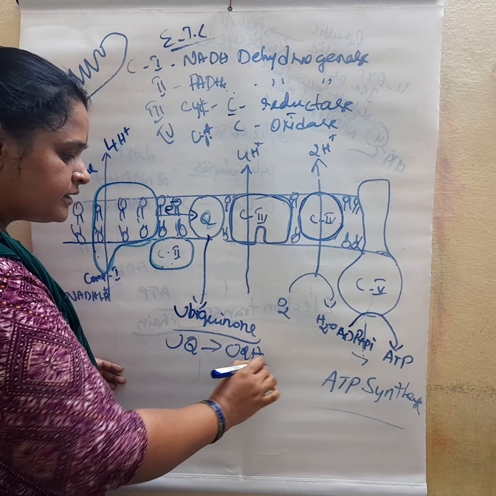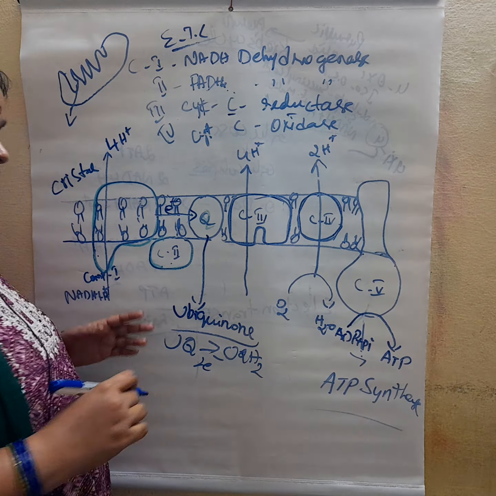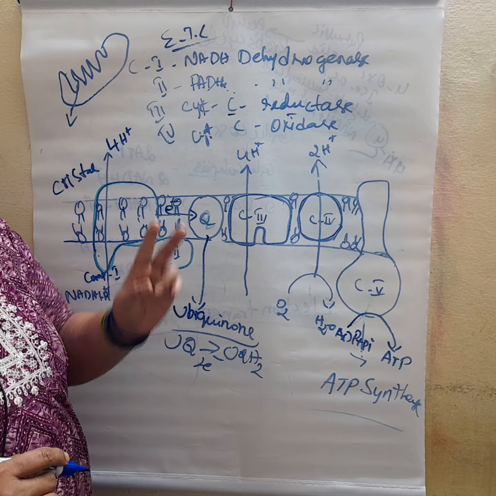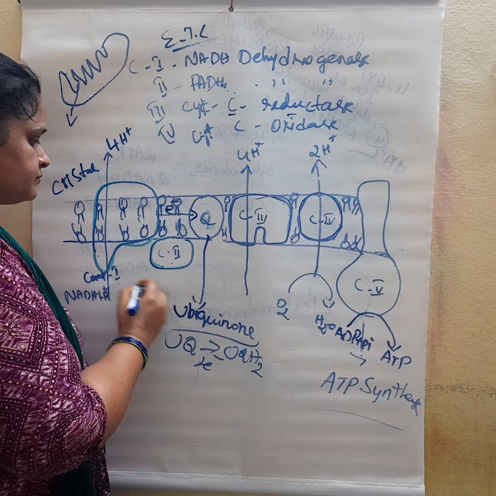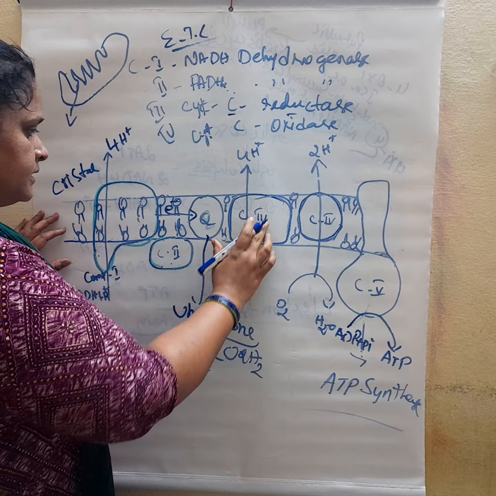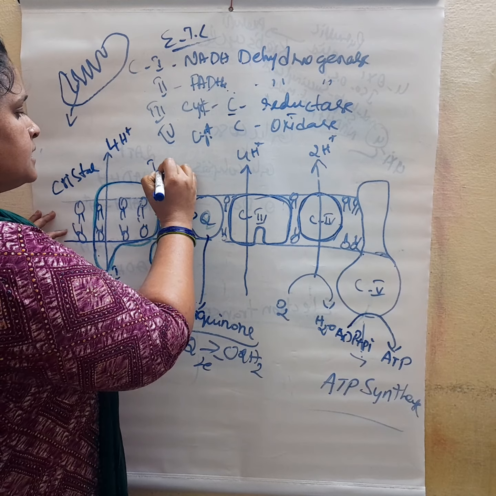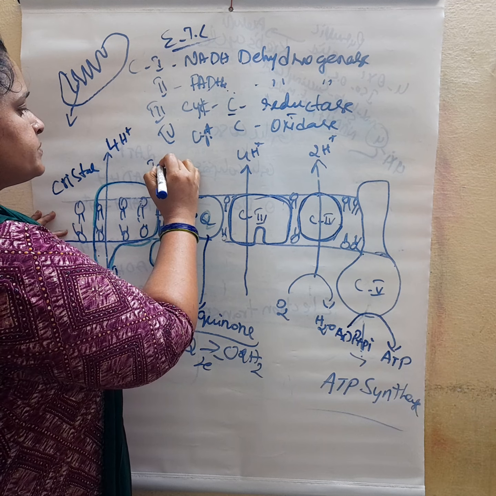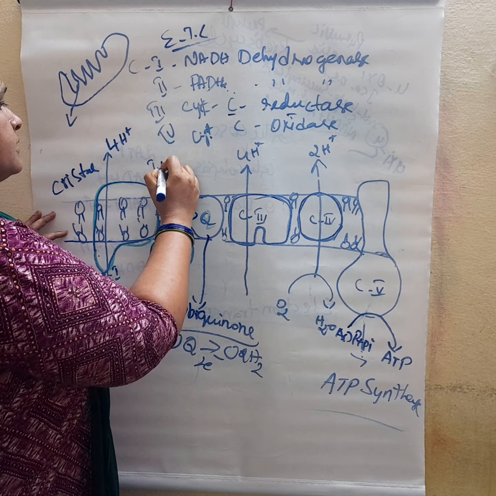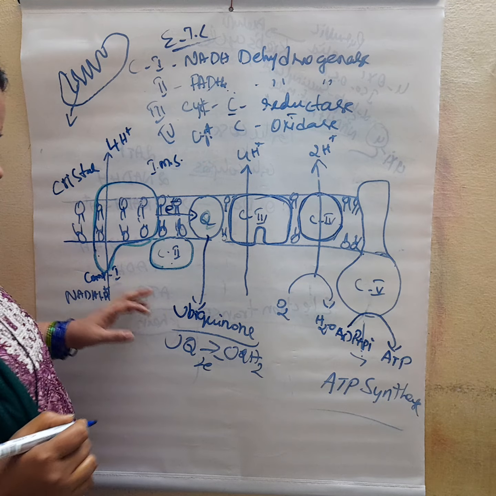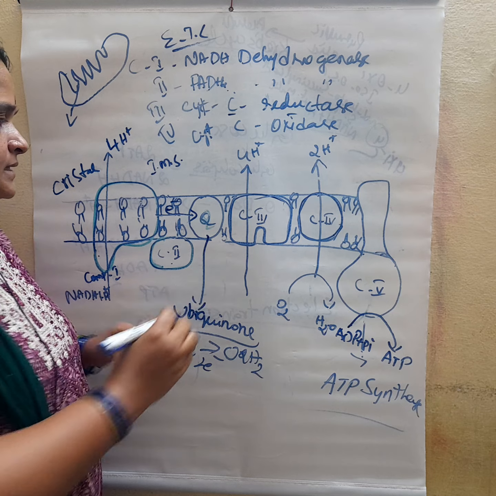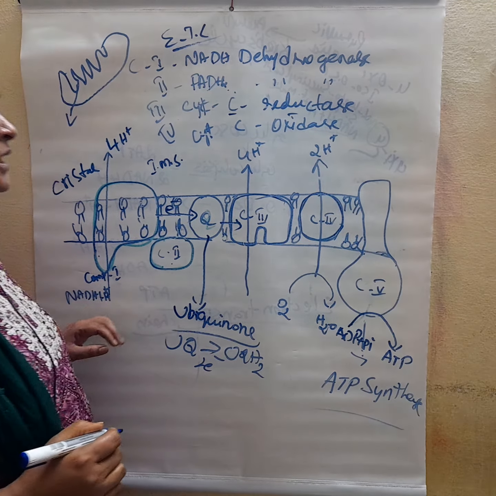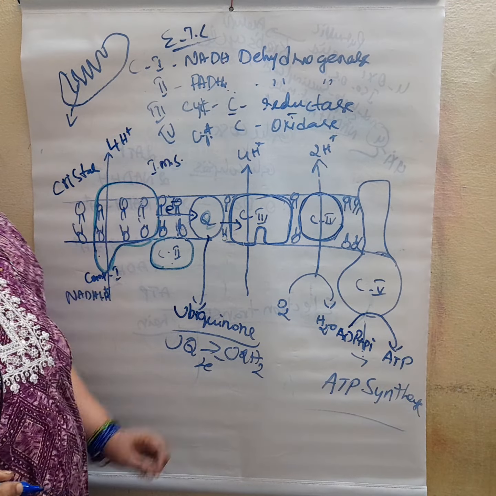It needs 2 electrons, and for every passage of 1 electron, it gains 2 protons. This is the cristae, and this is the intermembrane space. So ultimately it passes electrons to the cytochrome C reductase complex.